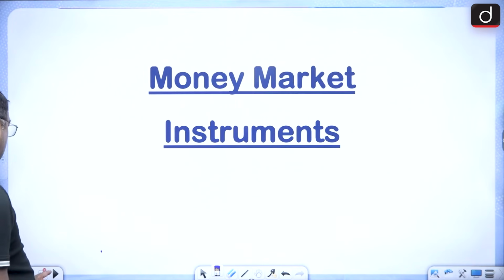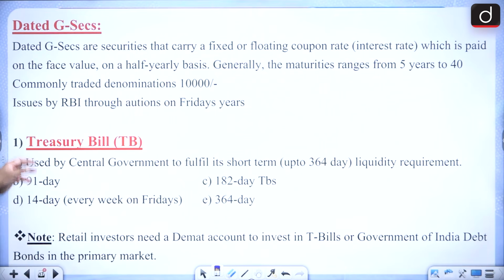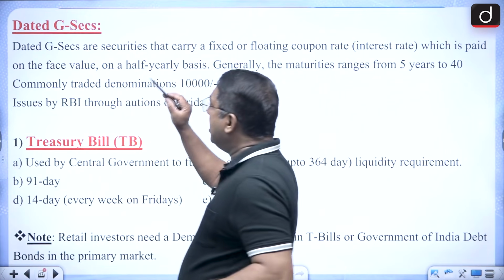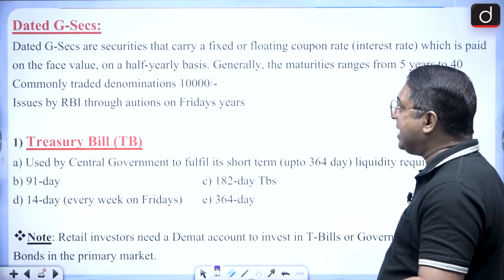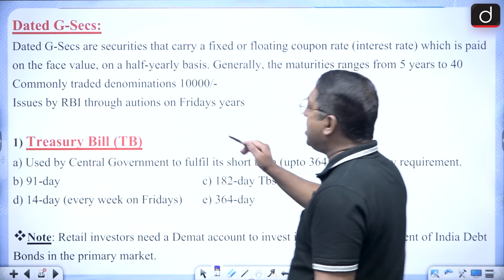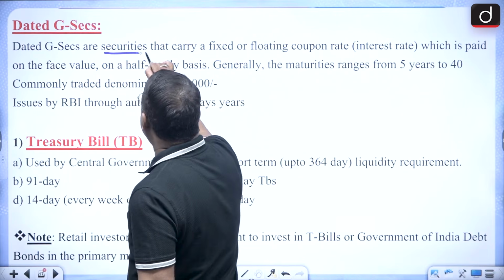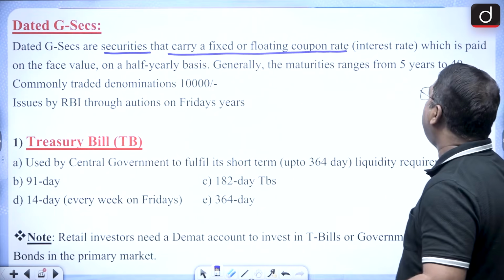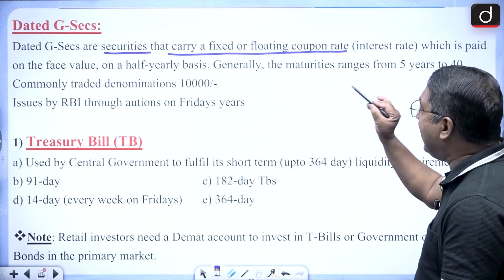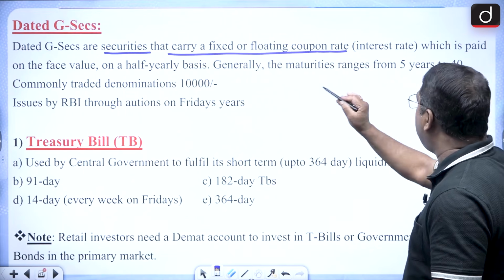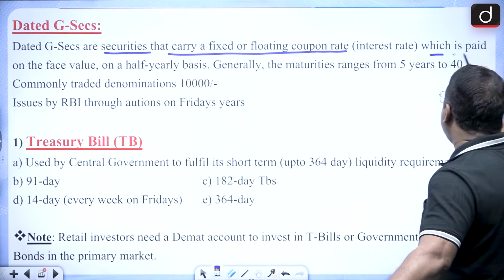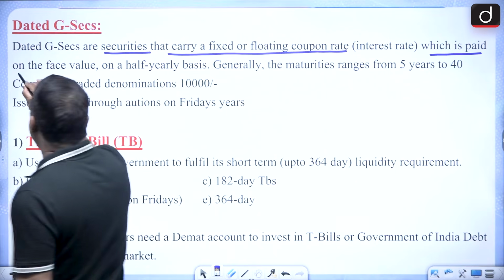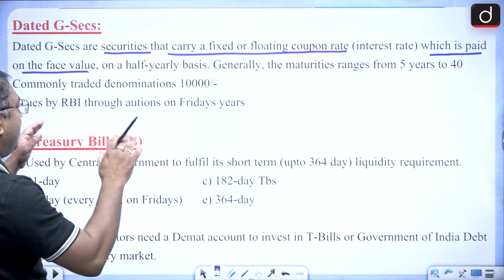When we talk about money market instruments, here we have the G-Secs, that is, the dated G-Secs. These are the securities that carry a fixed or floating coupon rate. That is, they have either a fixed interest rate or a floating interest rate, which is paid on the face value.